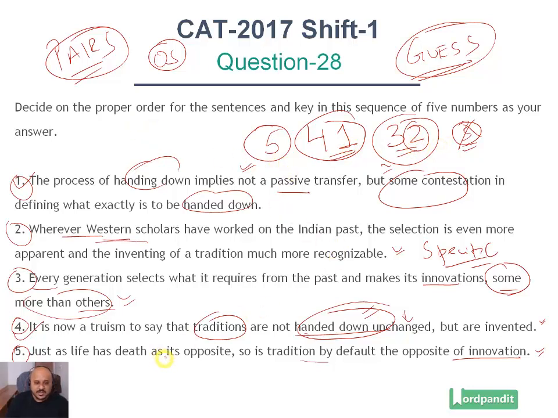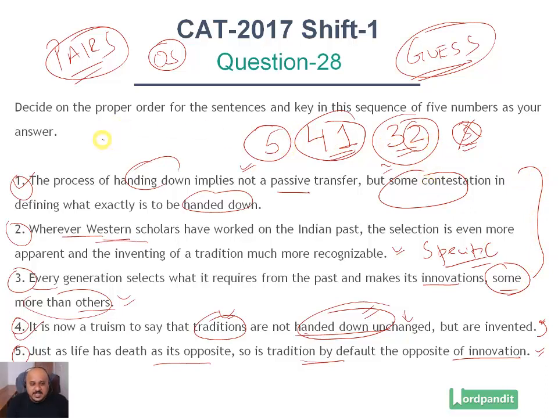5-4-1-3-2 is the correct order in this case, and if you read it once again, it gives you a very generic opening: that life has death as its opposite, tradition is the opposite of innovation. Now how does that innovation happen? It is a truism to say traditions are not handed down unchanged but are invented. So it talks about the conflict between traditions being handed down and inventions and changes taking place in them, and then these statements explain that change in that order, 1-3-2.